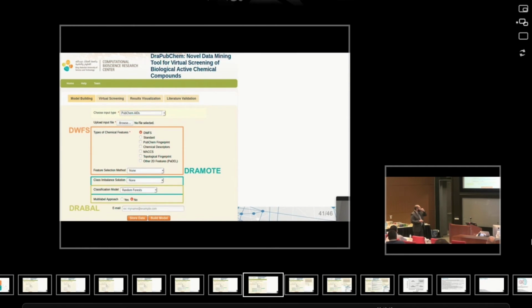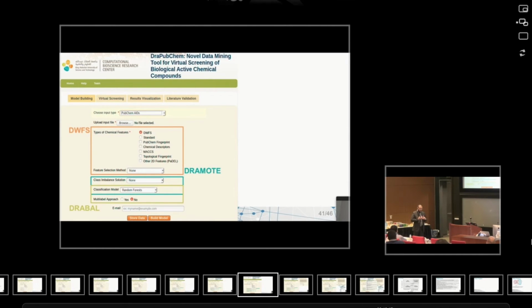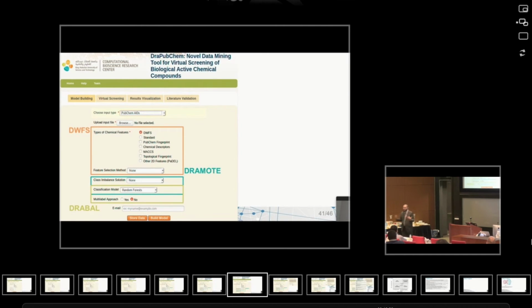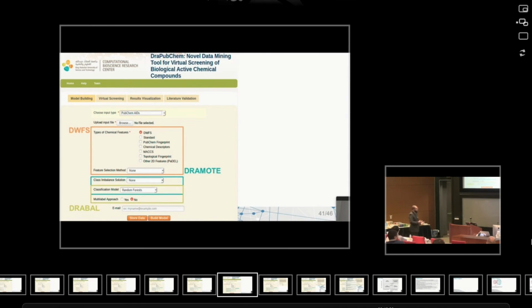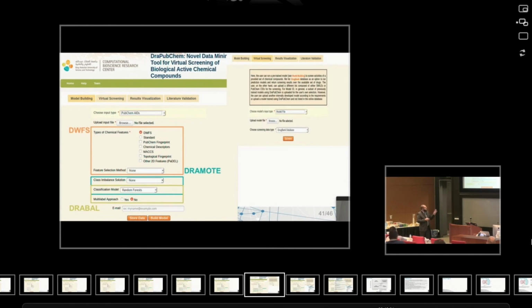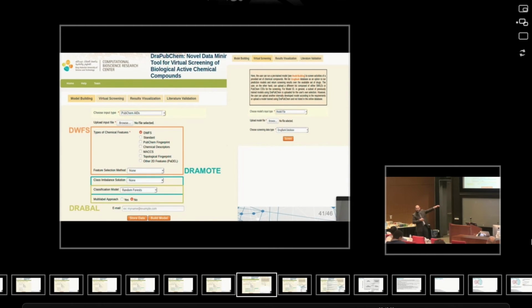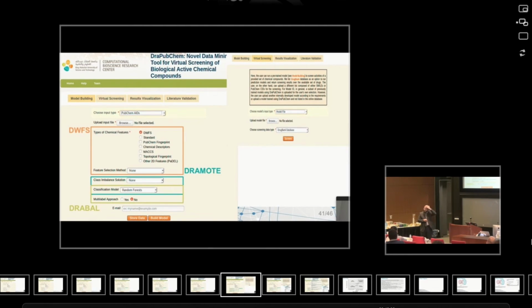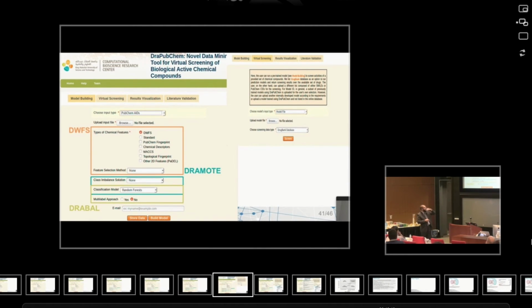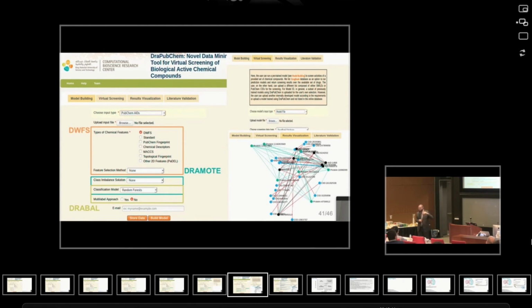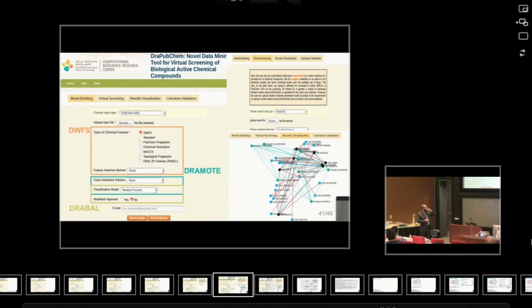We give the user the choice, if they want to correlate different data sets, to upload different bioassay IDs and we'll be correlating them. Once the user builds a machine learning model using this system, this model can be taken and screened against the available approved drugs list in the market, from the DrugBank database, for example. Then there is a chance to build a graph for visualization.